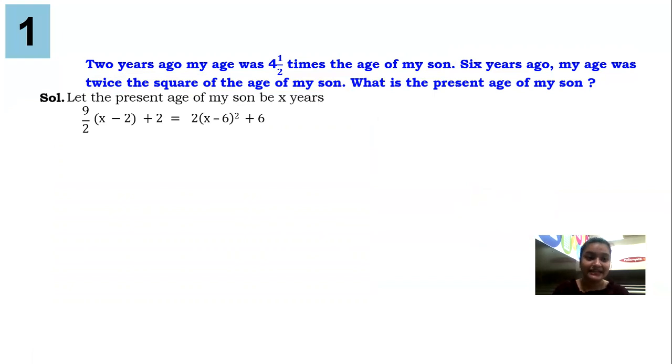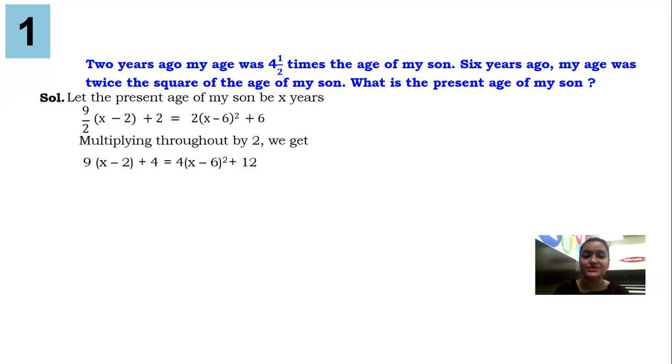So let's do it, multiplying throughout by 2. Each and every term will be multiplied by 2. Now here the answer will be direct, so you have to understand, 2 will be removed. This will be multiplied by 2. This will be multiplied by 2. 6 will be multiplied by 2. Once again, look at the cursor. From here, this 2 will be removed. Over here, this 2 will be multiplied by 2. Over here, the 2 will be multiplied by 2 and 6 will be multiplied by 2. So 2 2s are 4, 2 2s are 4, 6 2s are 12.